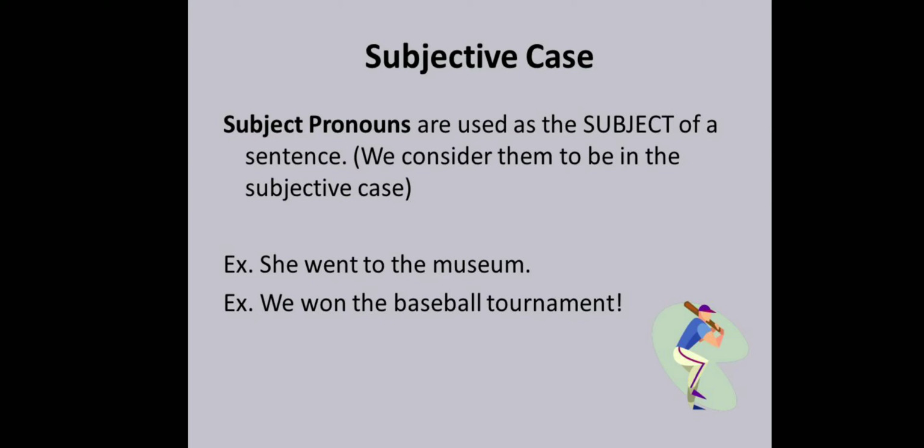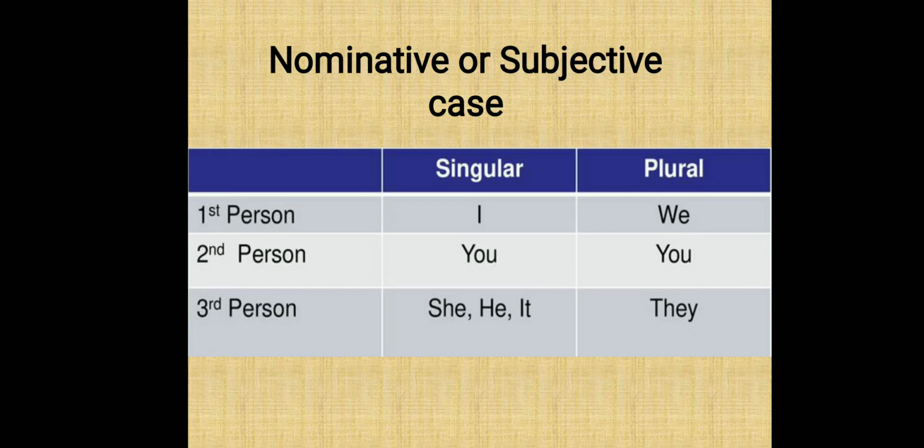Now look at the singular pronoun words. What words do we use for singular pronouns? I, you, she, he, it. And what words do we use for the plural subjective case? We, you, they. Look at the first person.